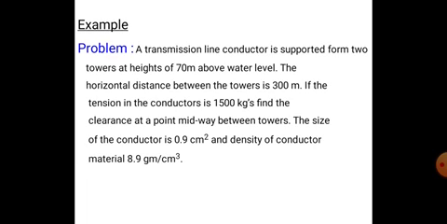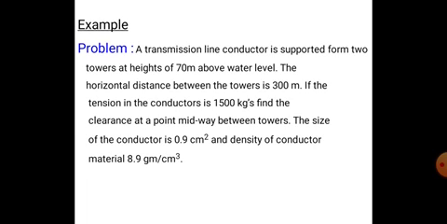That means the height is 70 meters. The horizontal distance between the towers is 300 meters. That means the length between the towers is 300 meters.